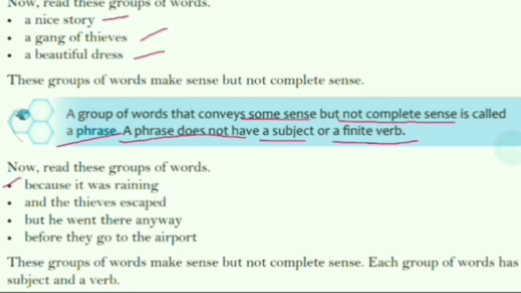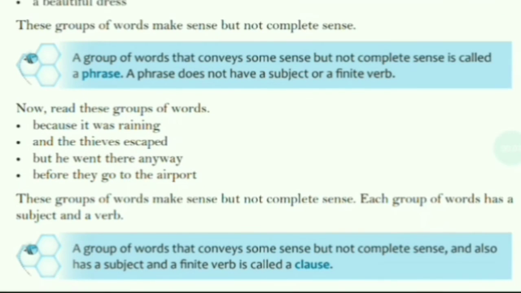Now read these groups of words: because it was raining, and the thieves escaped, but he went there anyway, before they go to the airport. These groups of words make sense but not complete sense. Each group of words has a subject and a verb. That is the only difference between these groups of words and phrases.